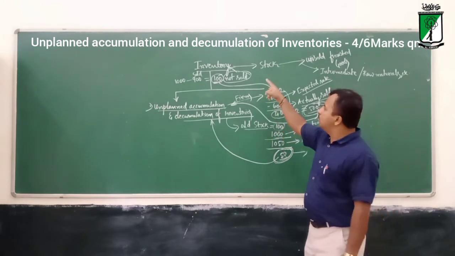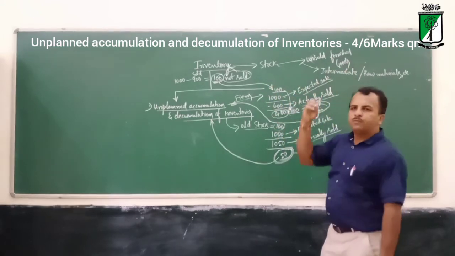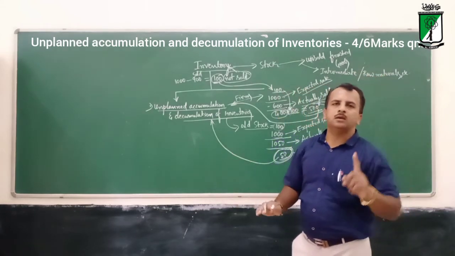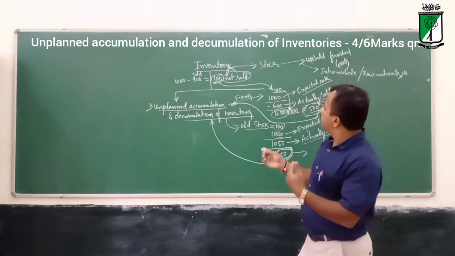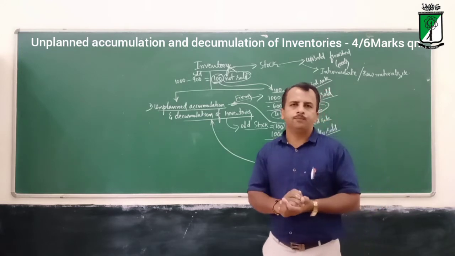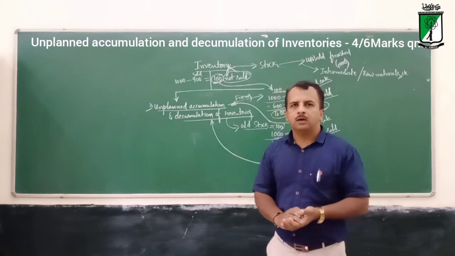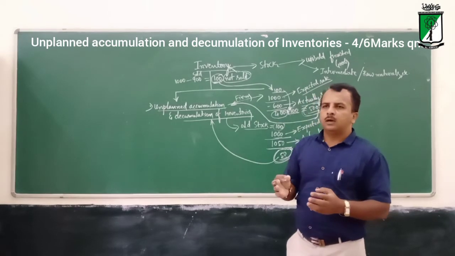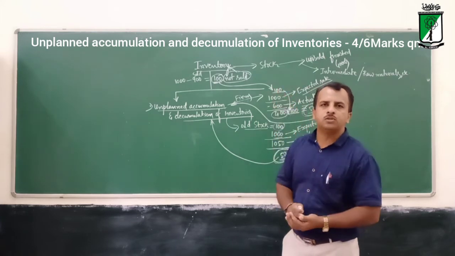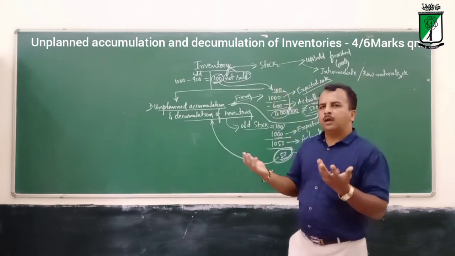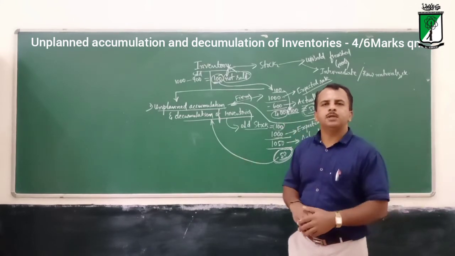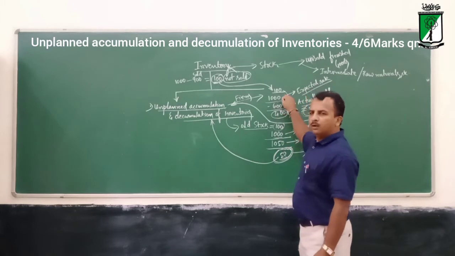Inventory means, I already told you, it is unsold. It may be finished good or intermediate good or raw material, anything which is not sold in the last year. So all the firms or factories try to maintain some amount of stock to manage the sales. Sometimes unexpectedly sales may increase, so that time the old stock will be used, and sometimes something different may happen, as I already showed you.